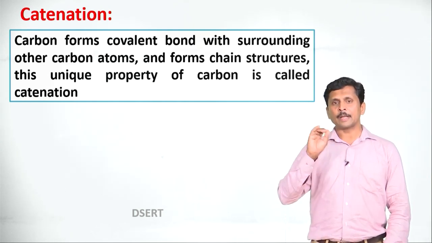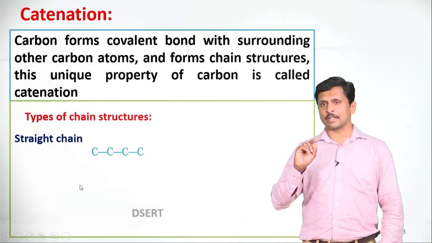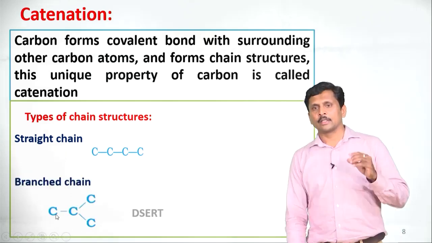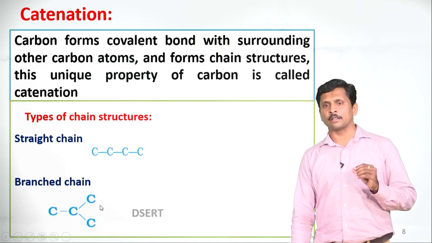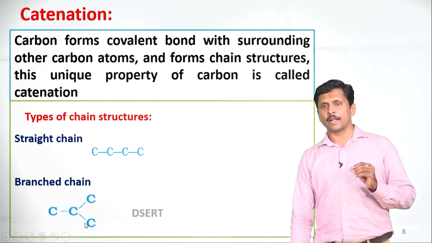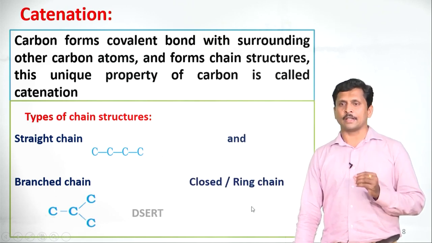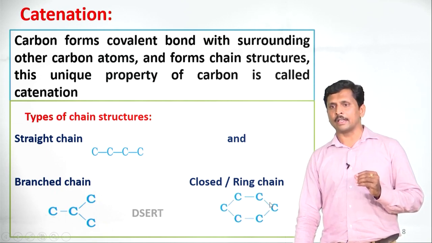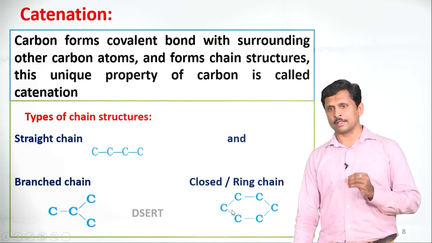There are 3 types of chain structures. A straight chain. See the structure here. The 4 carbon atoms are arranged in linear fashion. Second one is branched chain. Here 3 carbon atoms are attached in a linear way and the fourth carbon atom forms a branch. So this is called branched chain. And the third one is closed ring chain. Here all the 6 carbon atoms are arranged in a ring manner. This is called ring chain structure or closed chain structure.